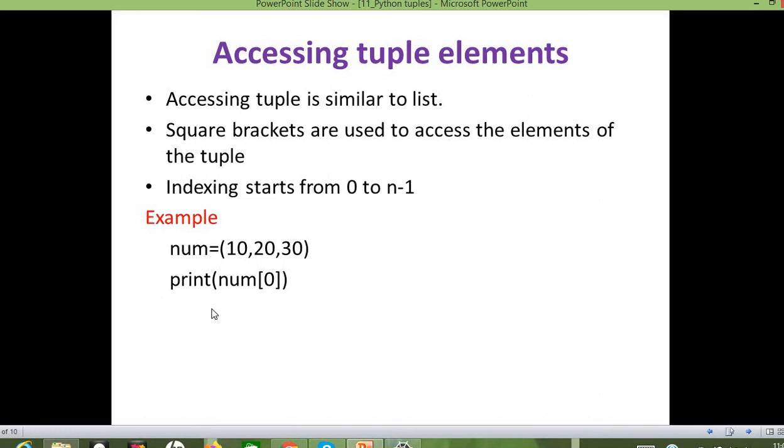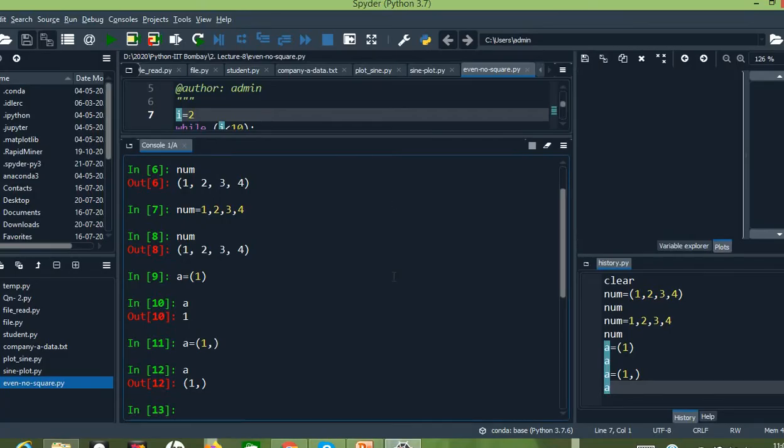Okay. So here I have given an example, print num of, within square brackets I have given the index value, right? Remember the index range starts from 0 to n-1 where n is the number of elements in the tuple. Okay. So let us see this with an example. I am giving num equals, within round brackets, 10, 20, 30.